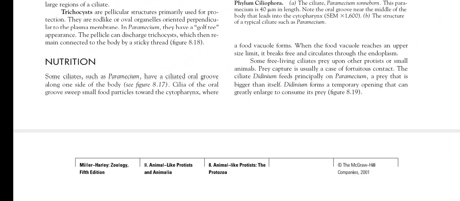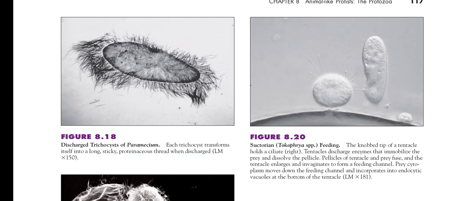When we talk about nutrition, some ciliates such as Paramecium have a ciliated oral groove along one side of the body. Cilia of the oral groove sweep small food particles toward the cytopharynx where food vacuoles are formed. When the food vacuole reaches an upper size limit, it breaks free and circulates through the endoplasm. Here you can see the discharged trichocyst of the Paramecium and, on the right side, the suctorian Tokophrya species feeding.